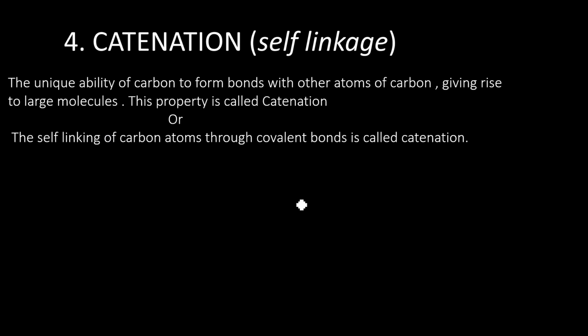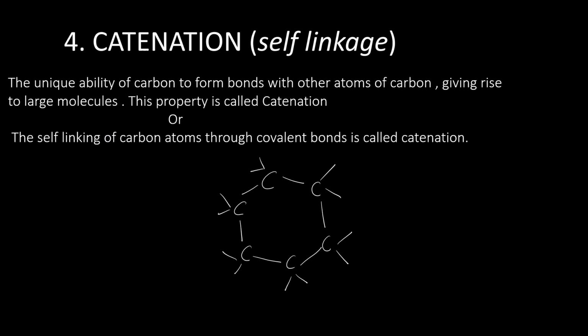It can also form another ring chain compound. Another example is a hexagonal ring also. So these are tetravalent in nature, so these are the bonds. Hence the catenation in carbon, that is the self-linking of atoms to form chains or rings, is shown in the straight chain compounds. It is seen in the branch chain compounds. It is seen in the ring or the cyclic compounds also.